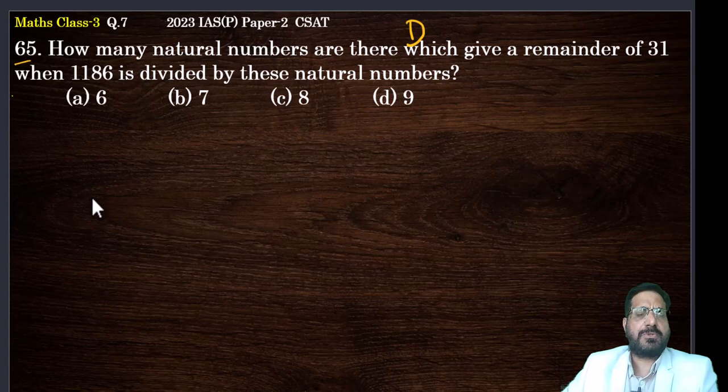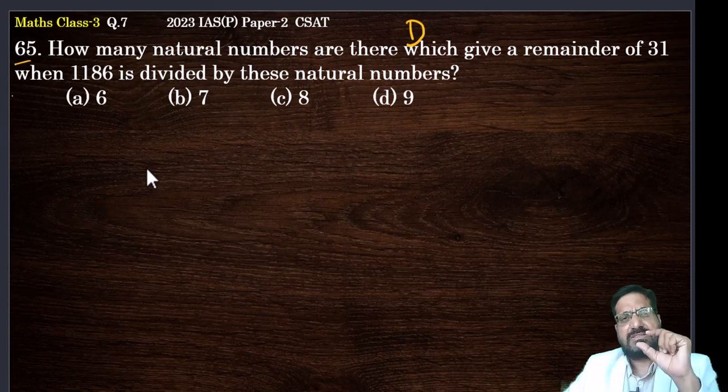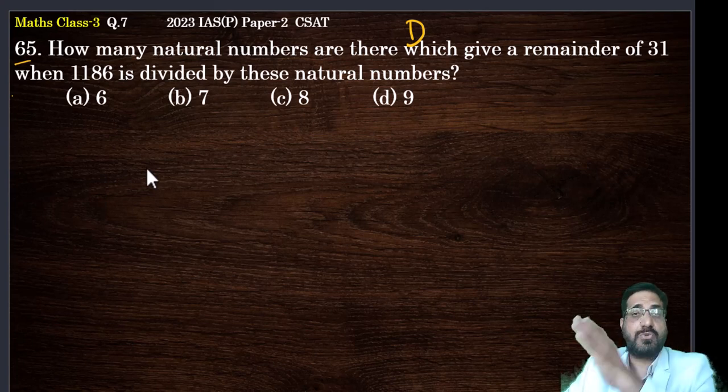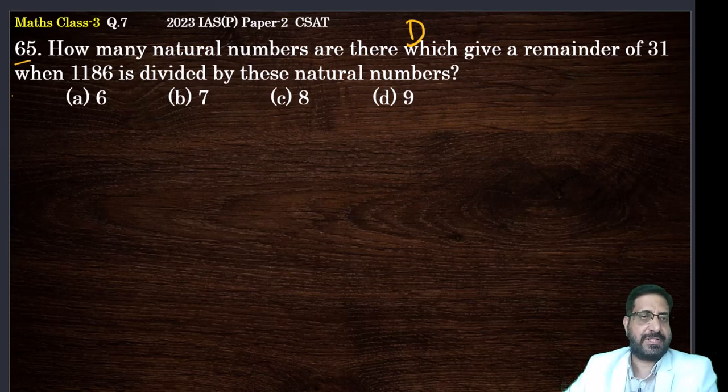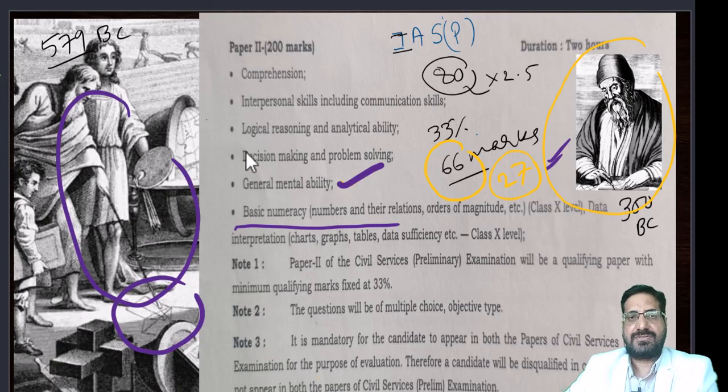You must be knowing about Euclid's division lemma. What is a lemma? A lemma is just a small tool which helps us to prove theorems. Euclid was a great mathematician in Alexandria, just near the Nile river. He gave us this lemma in 300 BC.